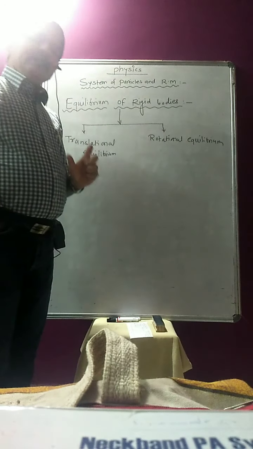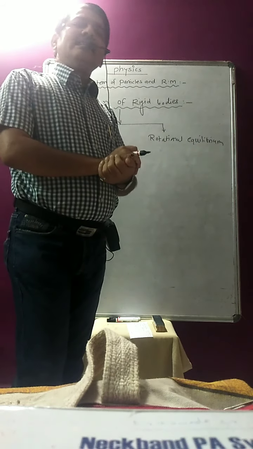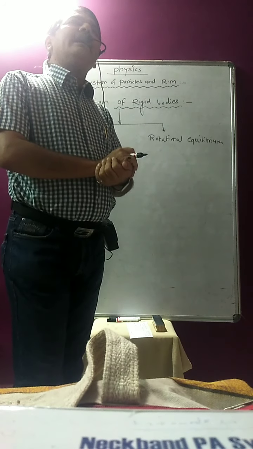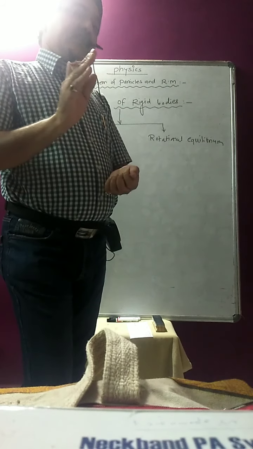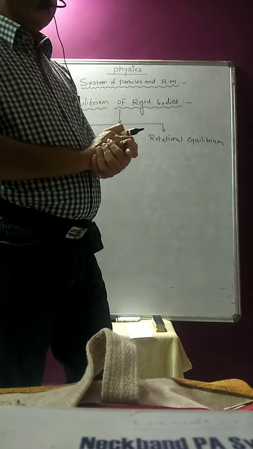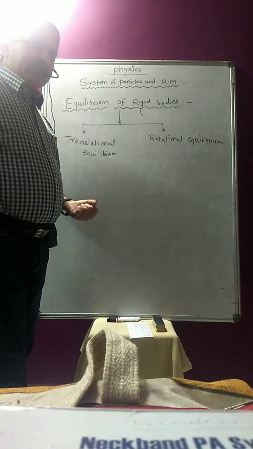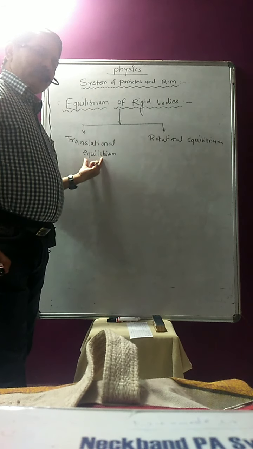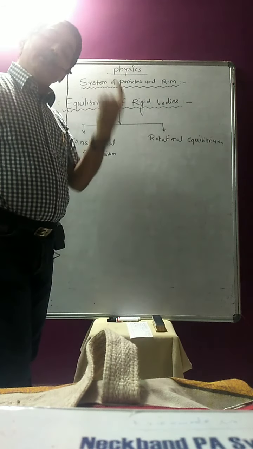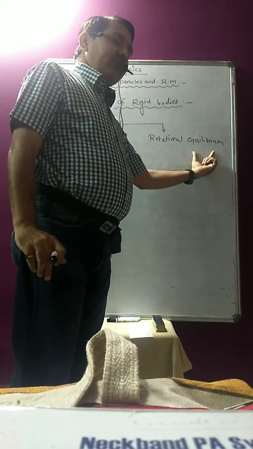Sir, what is the meaning of those two statements? It means that when the rigid body moves, its linear momentum and angular momentum should remain constant. That is the meaning of equilibrium of rigid bodies. Linear momentum is related to translational motion, and angular momentum is related to rotational equilibrium.